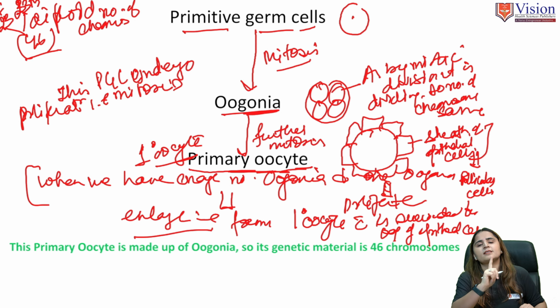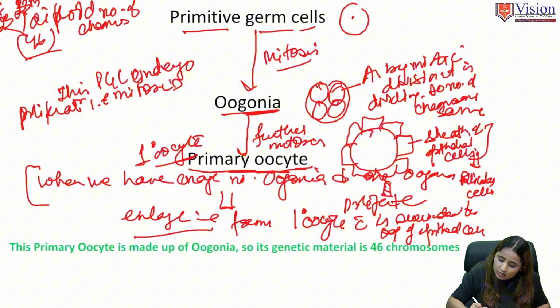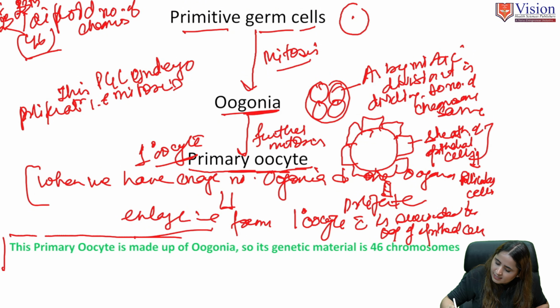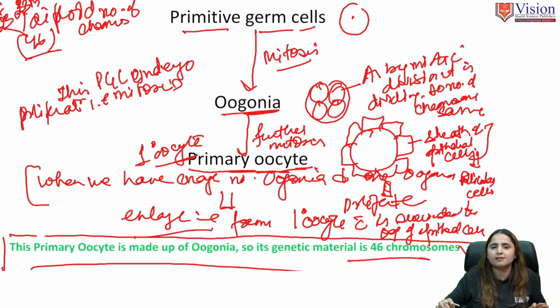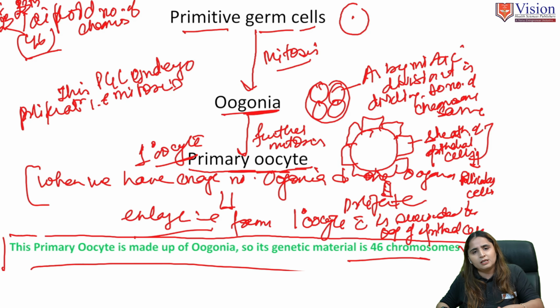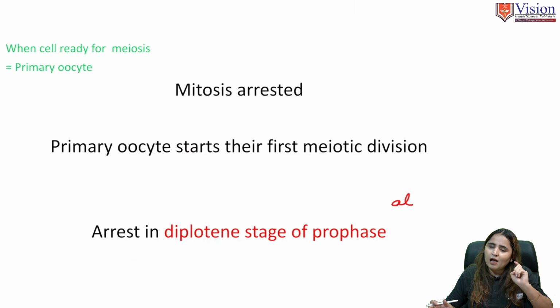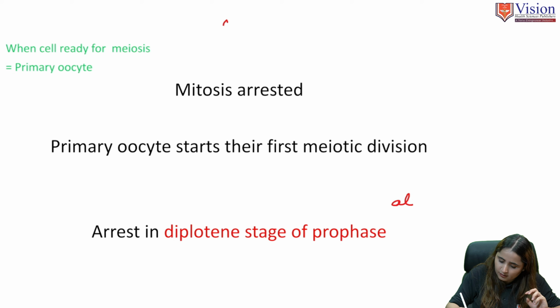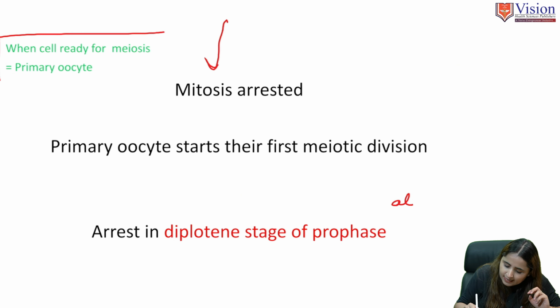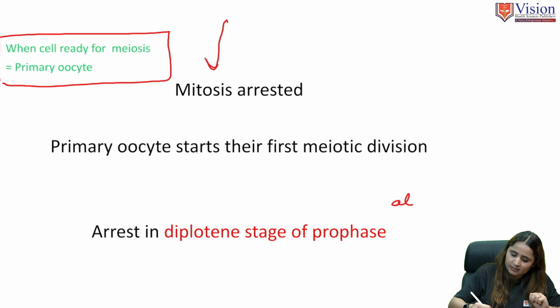A primary oocyte is one oogonia surrounded by follicular cells. Since the primary oocyte is made from oogonia, its genetic material remains 46 chromosomes. So till now we just have 46 chromosomes. Also remember, when the cell is ready for meiosis, it is called the primary oocyte.